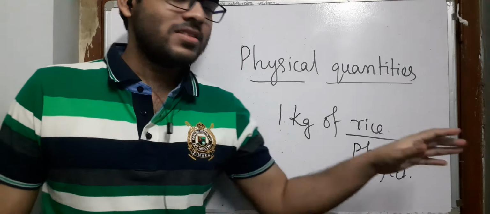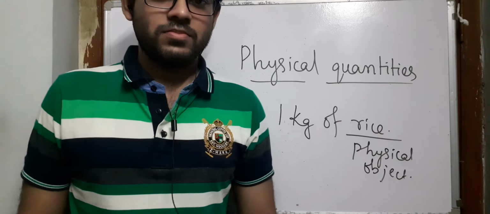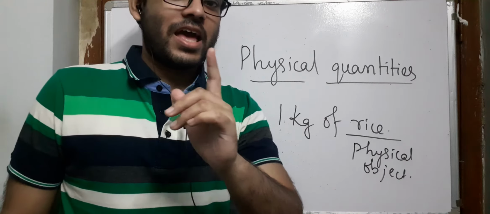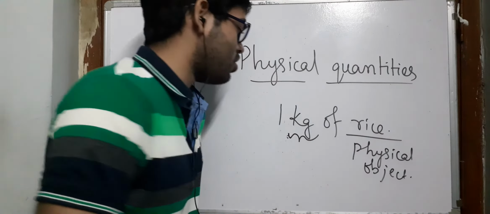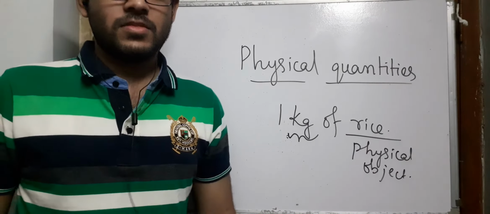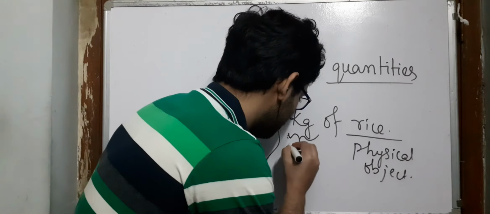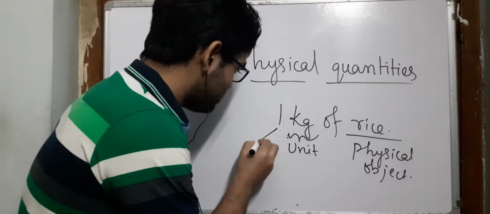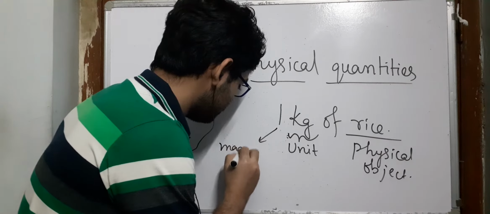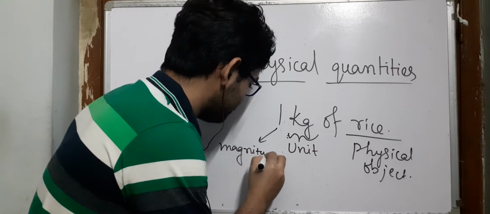So to make sense out of this number, we have to take another thing into consideration, which is a very important thing. In this statement it is called a unit, and this thing is called a magnitude.